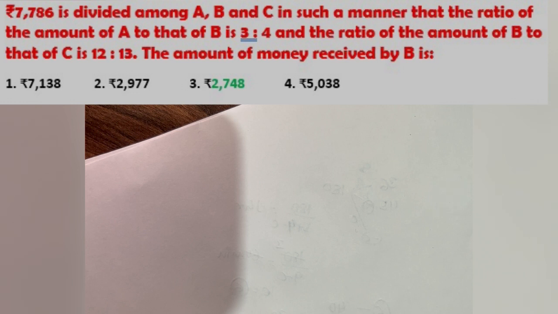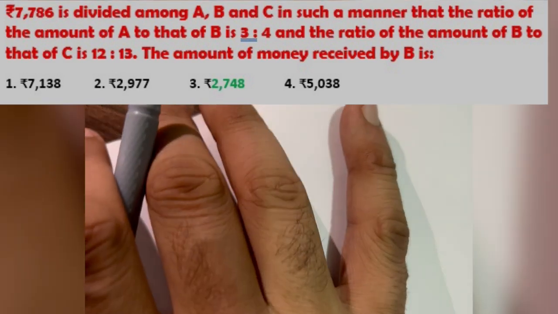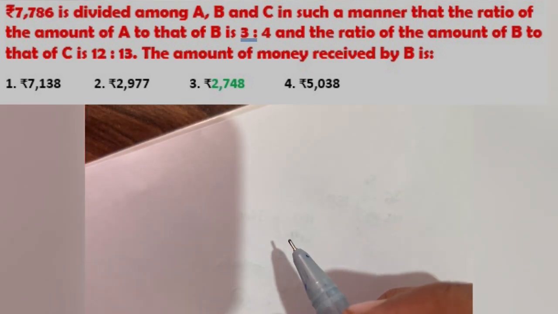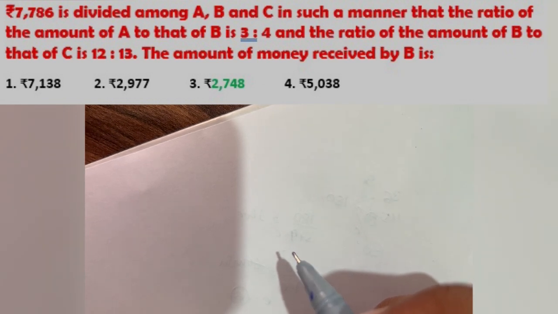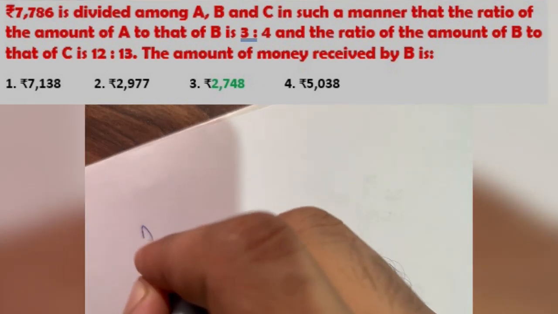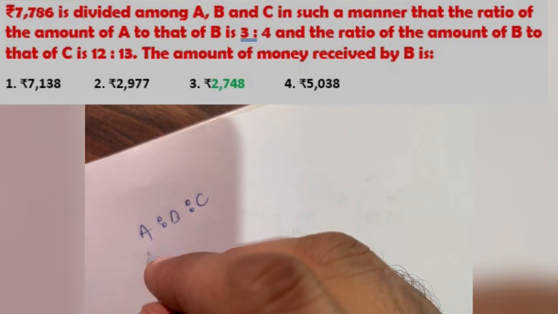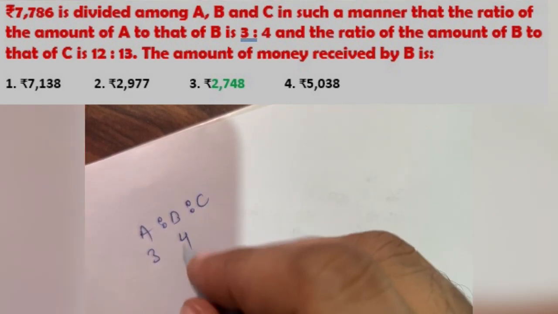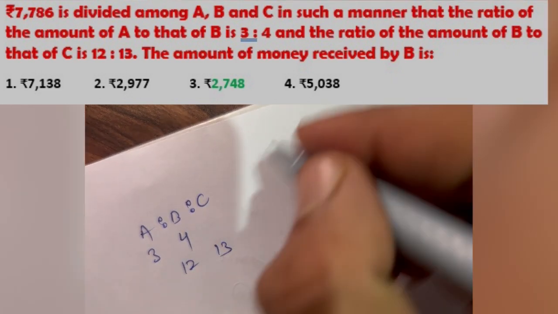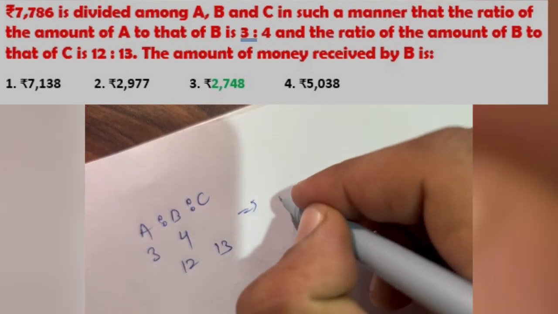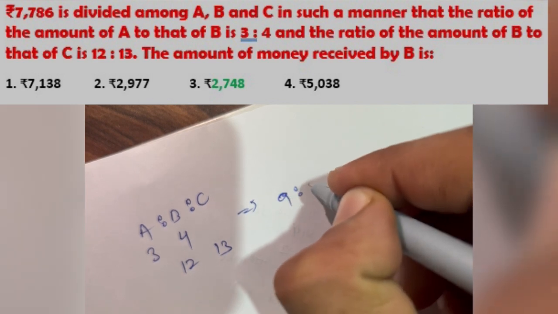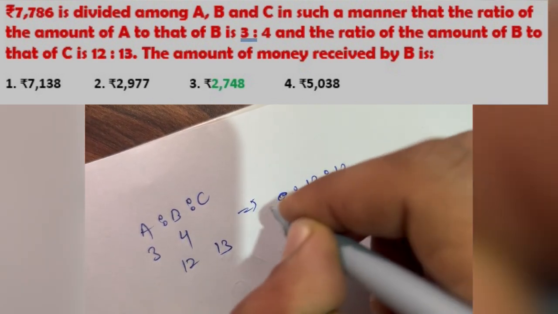Okay, now we have question number 21. If we look at the options, first we have to calculate the ratio A, B, C. So we have A to B as 3:4, and B to C as 12:13. So the ratio between them will be 9:12:13.